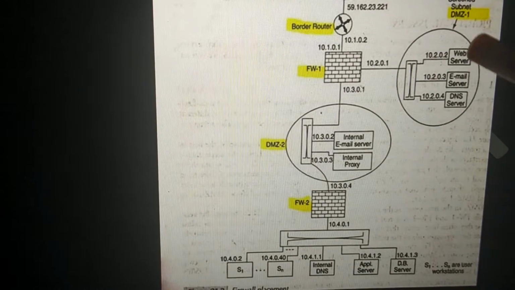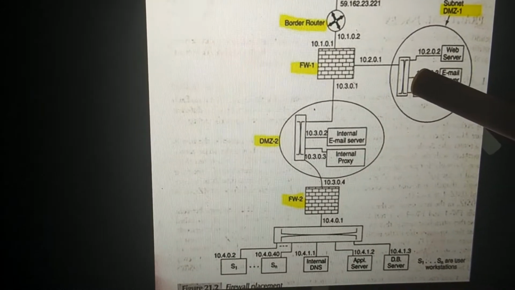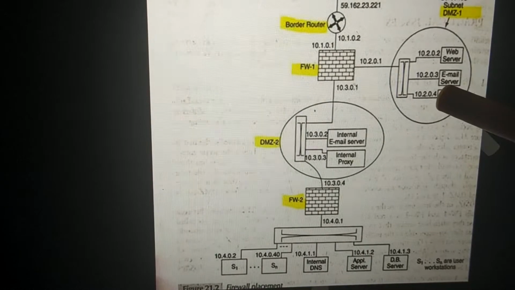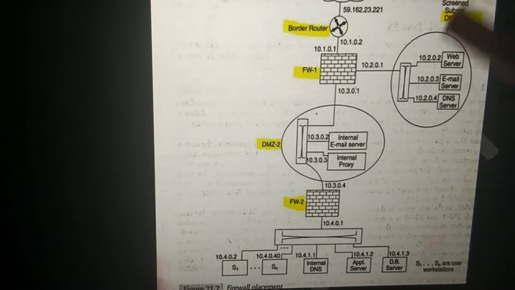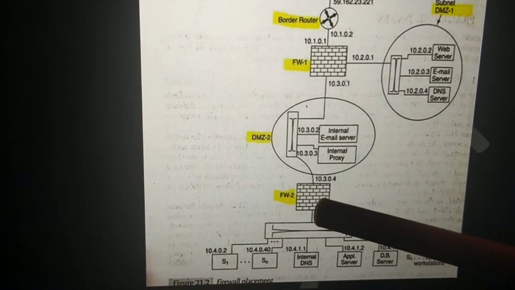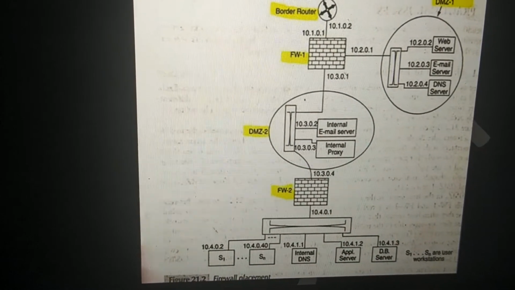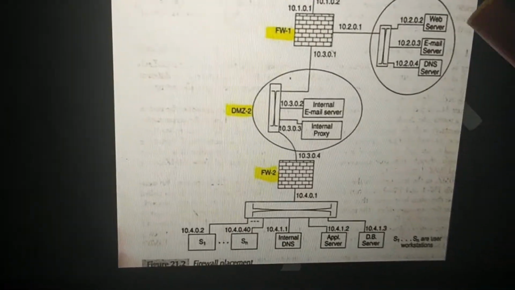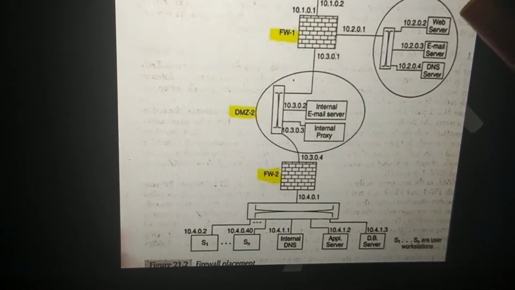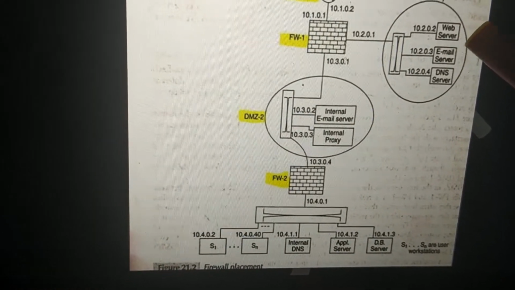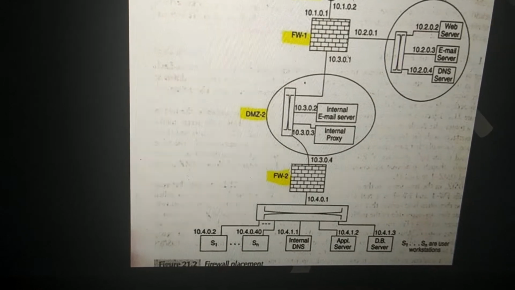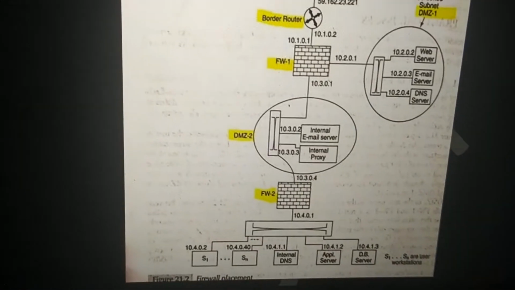These both are entirely different. The external DNS server will be entirely different from the internal DNS server. Okay, there will be no knowledge about each other. See, now we will see one by one: web server, email server and DNS server. So it is going to resolve the requests.